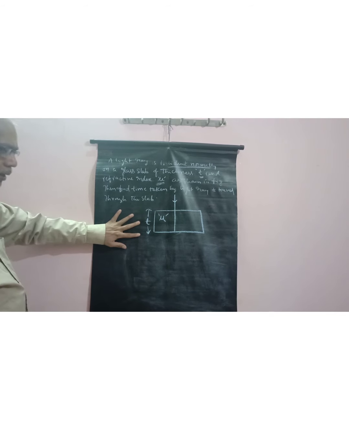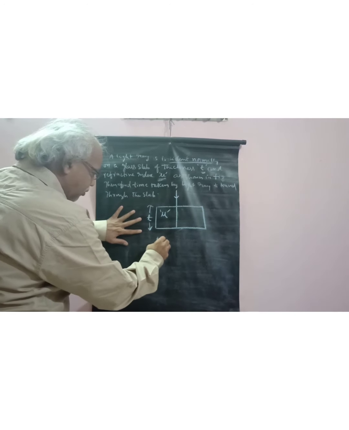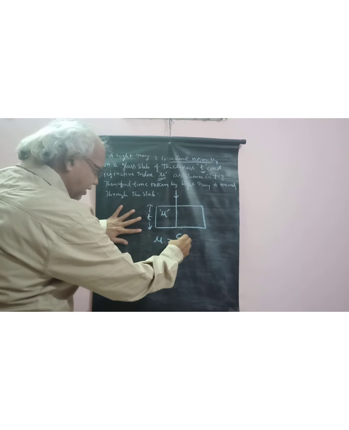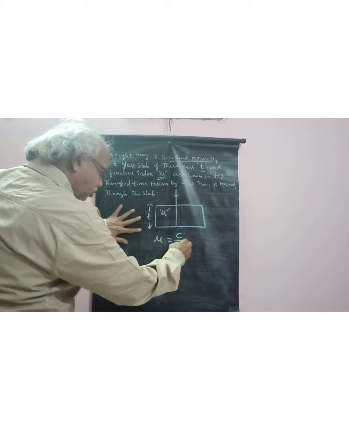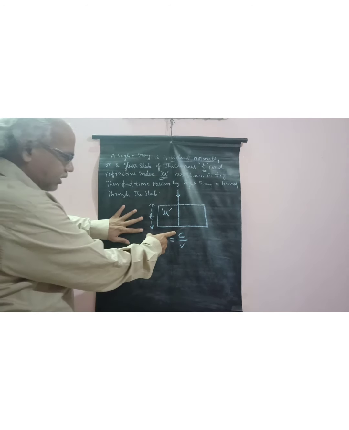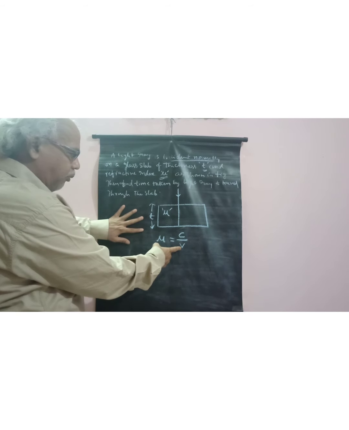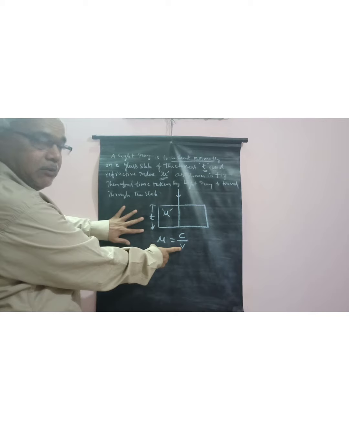Already we know the refractive index formula in terms of velocities, that is mu is equal to c by v. C is the speed of light in vacuum and v is the speed of light in the given medium.